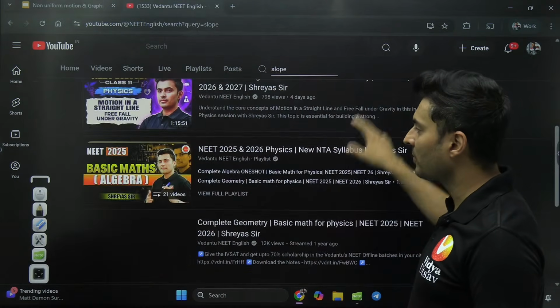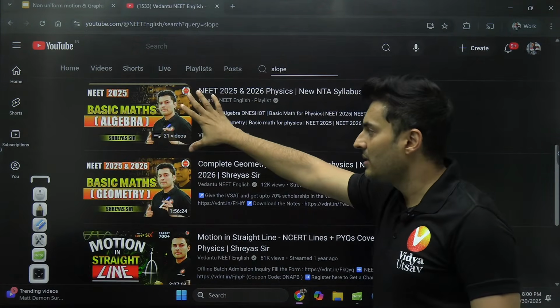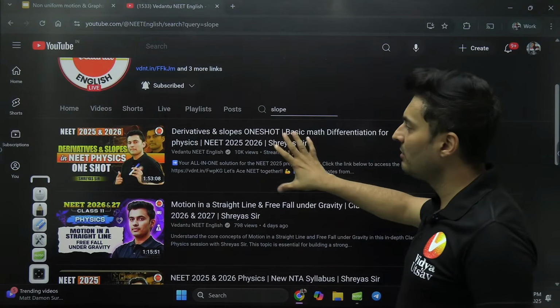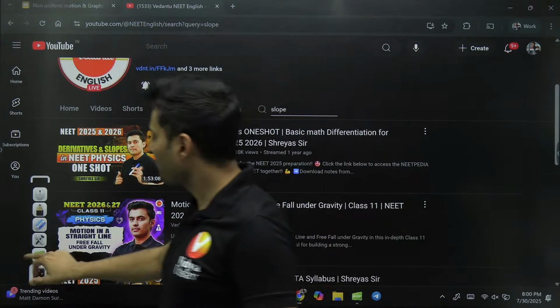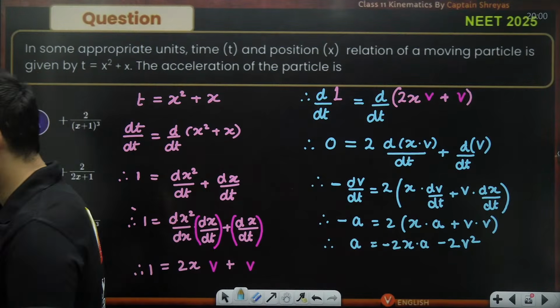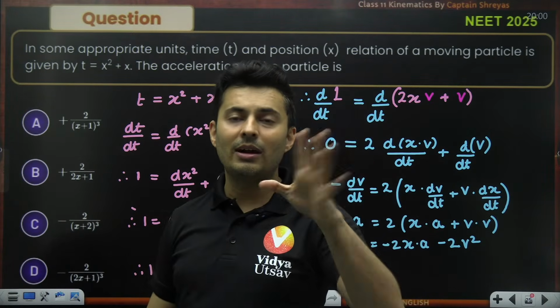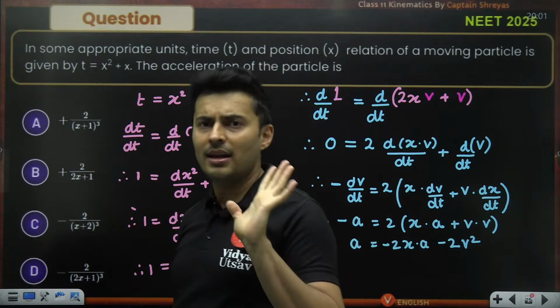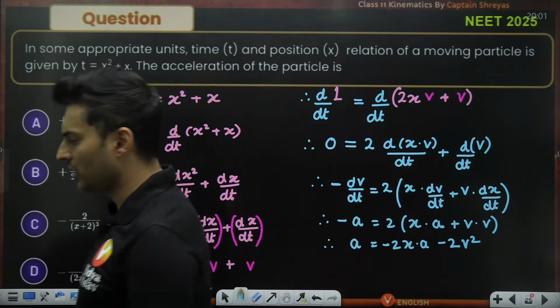I have taught everything. If you want, start with basic maths algebra, then go to basic maths geometry, then complete derivatives and slope. It's a proper 2-hour lecture on what is a derivative and what is integration. After that, if you tell me that you have a doubt in derivatives, I will be surprised. It will just cost you 1 day. Properly sit with a pencil, pen, and paper in front of the screen and watch it.